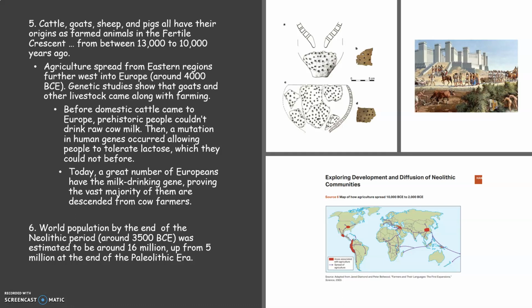Lastly, world population by the end of the Neolithic period, around 3500 BCE, was estimated at around 16 million people, and that is a huge increase from 5 million at the end of the Paleolithic era. That's all our notes for the Neolithic age. Hopefully you will be able to use these notes to explain the causes and effects of the Neolithic Revolution.